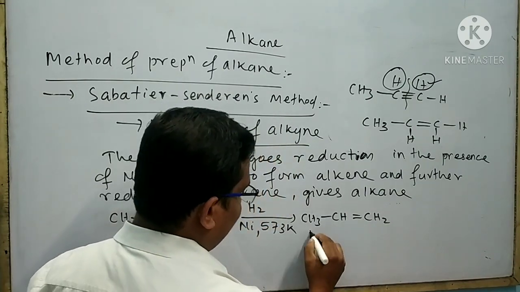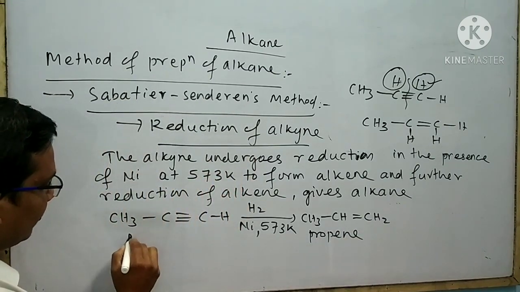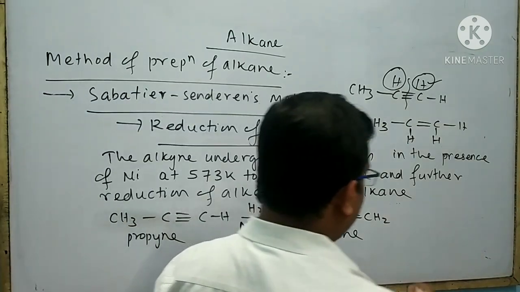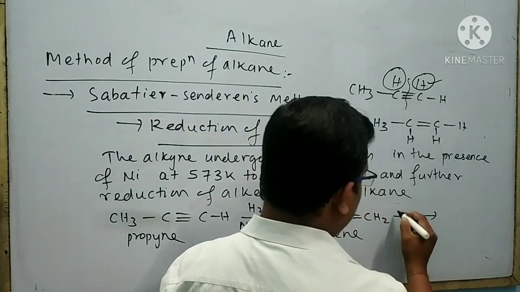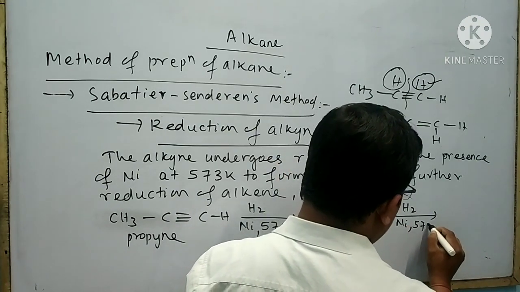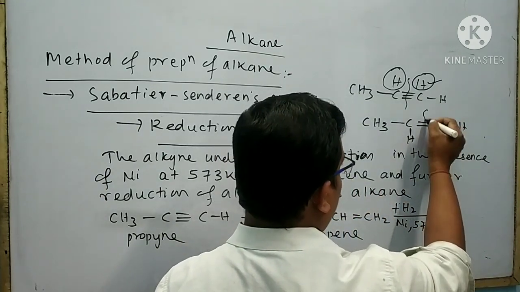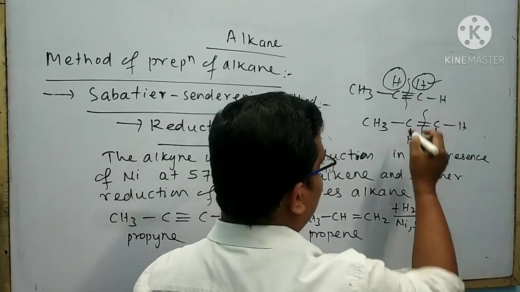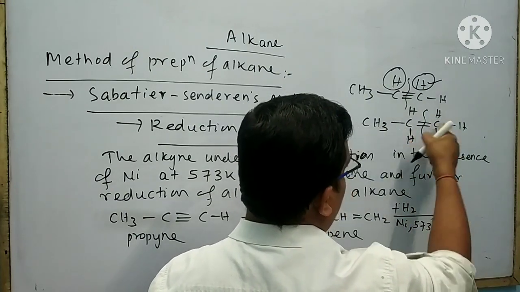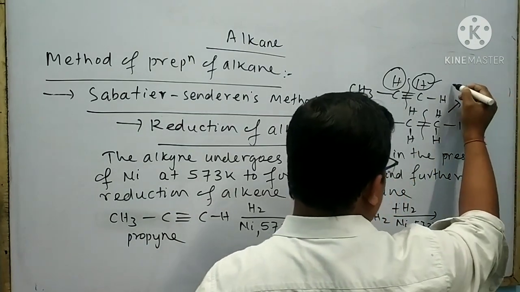This is said to be propene. This is said to be propyne. Again, propene undergoes reduction with hydrogen in the presence of nickel at 573 Kelvin. Then what will happen? Again, this pi bond undergoes breakdown and gives two nascent hydrogen to these two carbon atoms. Then I can write the product like this.